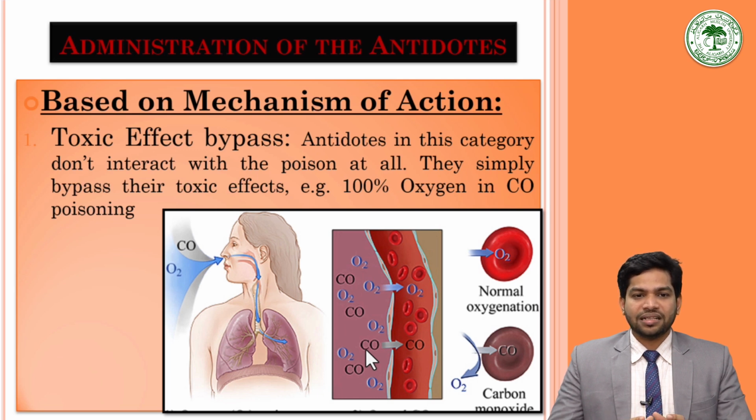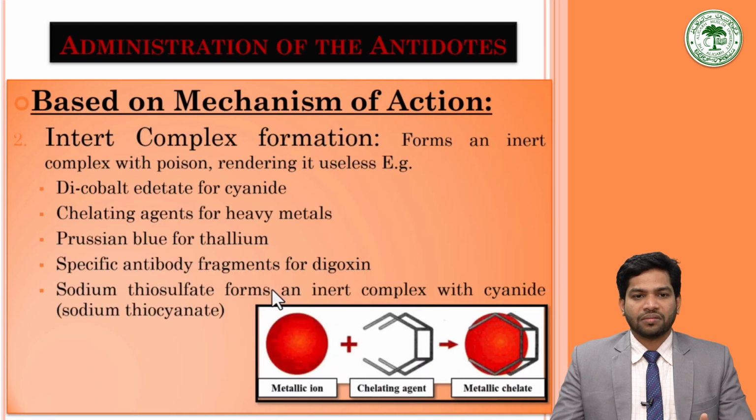That is, in this category, the antidotes don't interact with the poison at all. Carbon monoxide here is a poison, but the oxygen is not going to interact with the carbon monoxide. Rather, it is simply bypassing the effect of the carbon monoxide by increased concentration, so it is just functioning in its own way.